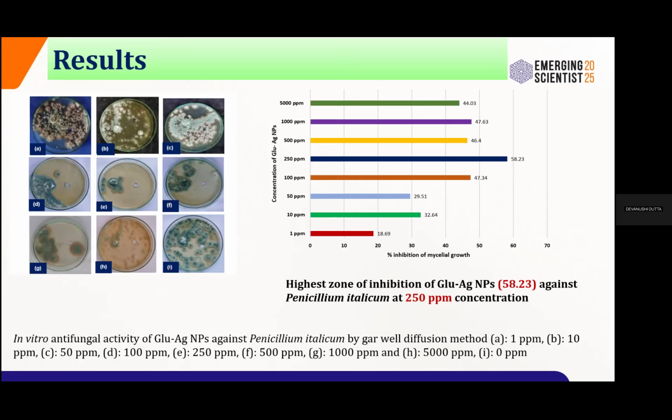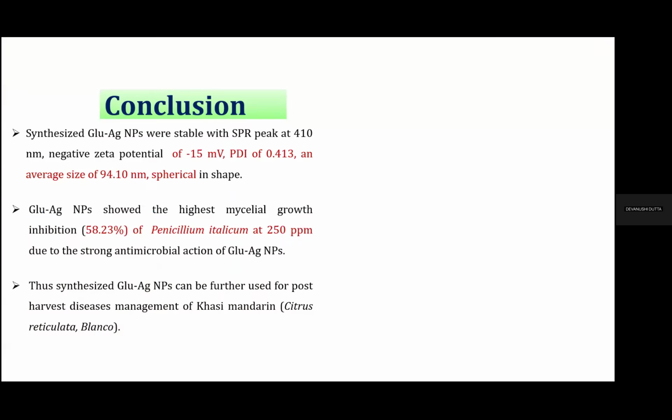In the last picture on the left, this is the control plate, where the growth of the Penicillium is maximum. We followed the agar-well diffusion method. We all know what the agar-well method is: on one side we put the pathogen and on the other side we put different concentrations of the nanoparticles. The highest inhibition was observed at 250 ppm, that is 58.23, as shown in the graphical representation. We observed 58.23 percent inhibition of the growth of Penicillium italicum.